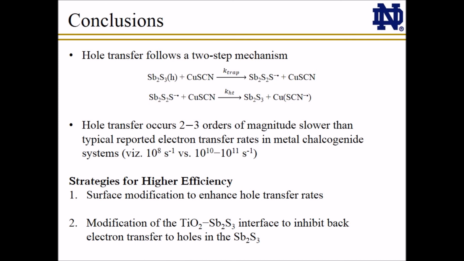Second, a modification of the TiO2 antimony sulfide interface with a blocking layer could inhibit back electron transfer and recombination with the holes still stuck in antimony sulfide. Such strategies represent further challenges for the optimization and increased efficiency of solid-state semiconductor sensitized solar cells.